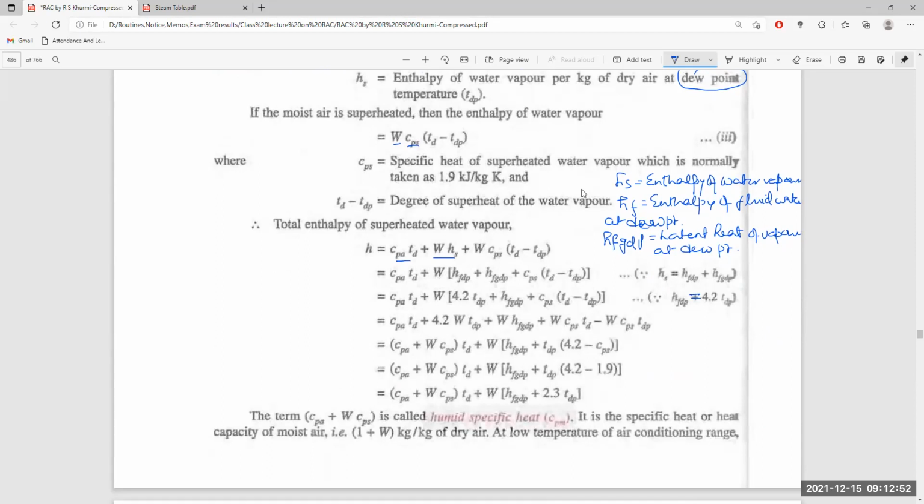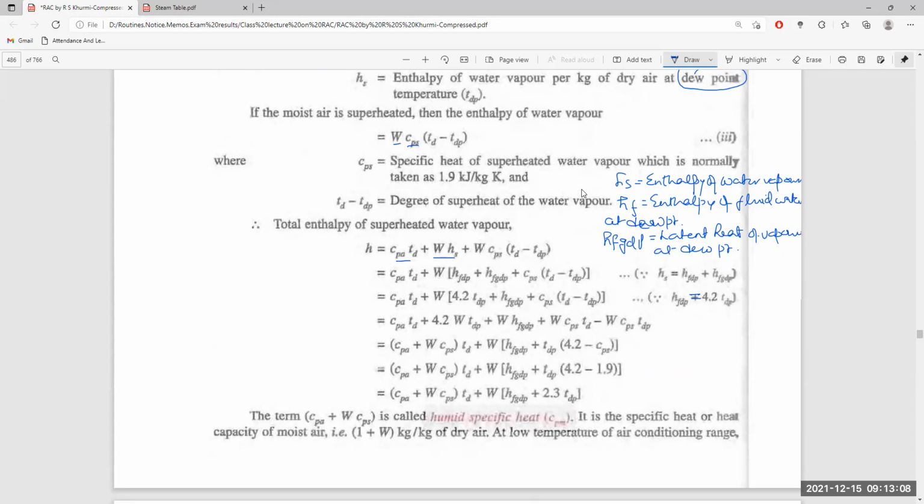So we put it here: 4.2 dP plus HFDP plus CPS TDP minus TD minus TDP. Then if we bring W outside, W HFDP plus W CPS DT minus W CPS DP.